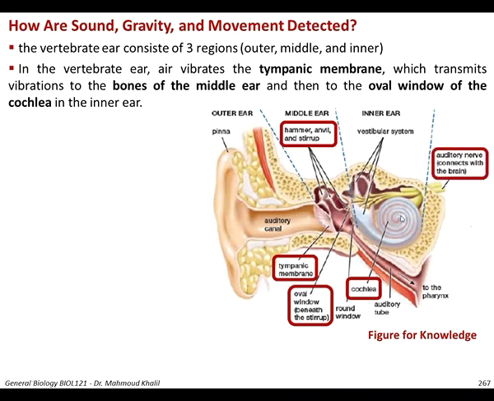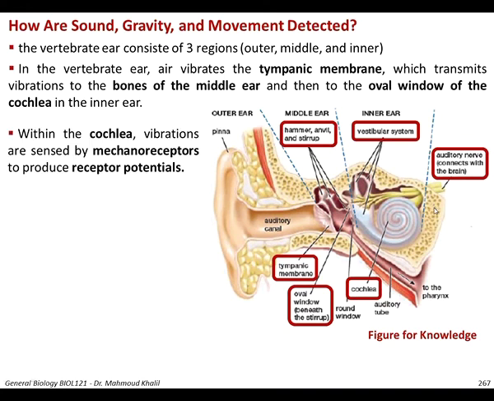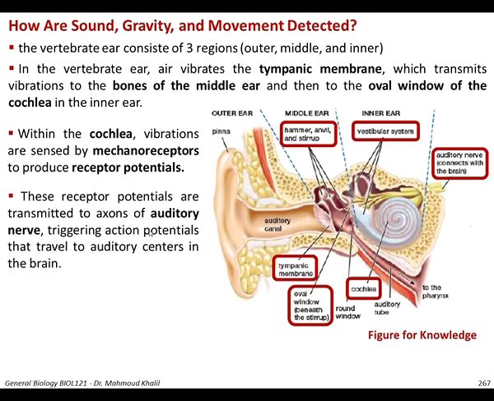Of course, in the end, this will be with the help of the vestibular system. The signal is conveyed to the auditory nerve, which connects the ear to the brain. Within the cochlea, as you can see, vibrations are sensed by special types of mechanoreceptors to produce the receptor potential. The receptor potentials are transmitted to axons of the auditory nerve, so this will trigger an action potential that travels through the auditory nerve to reach the brain.